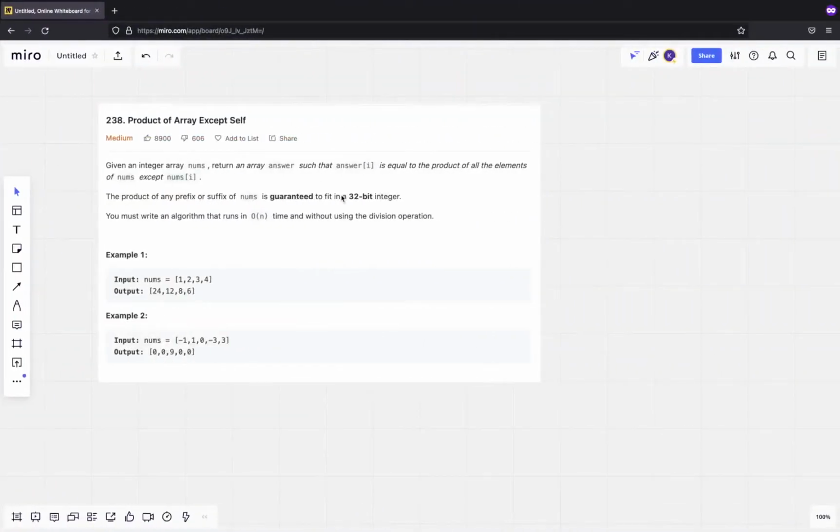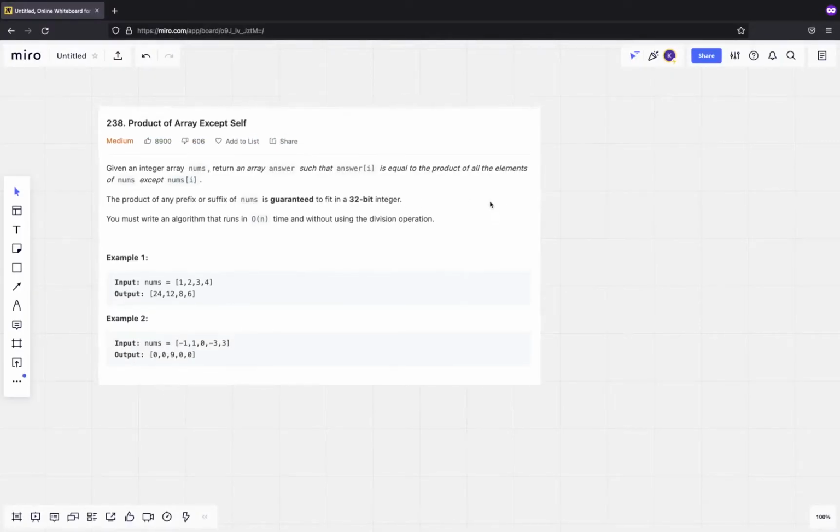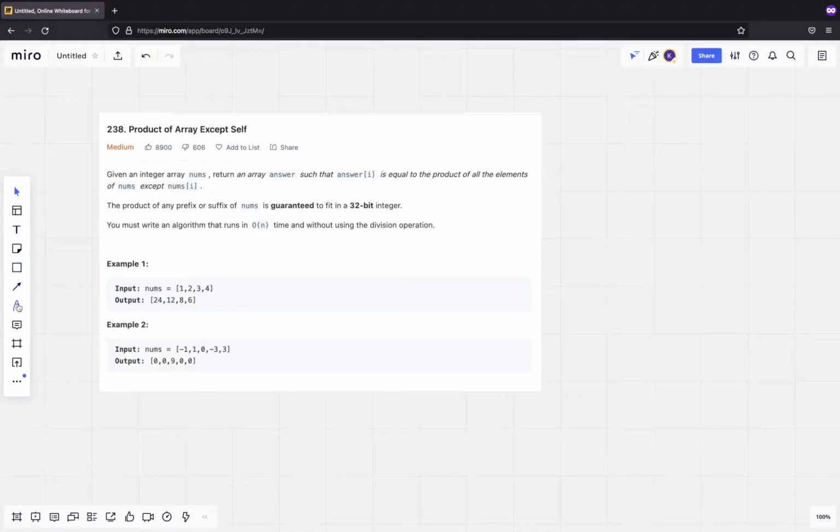The first idea that can come to our mind is one that does not follow the constraints, but still let's solve it using that technique. In the first idea, I take the product of all the elements, and then take the division with nums of i while iterating.